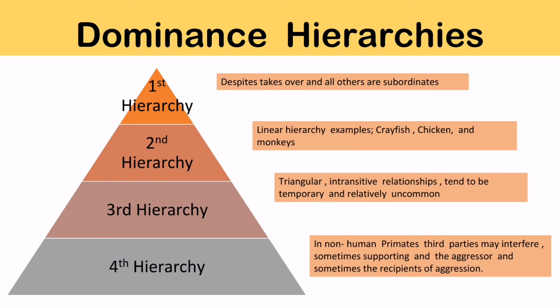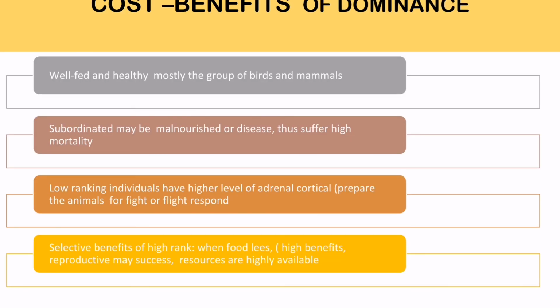The second is a linear hierarchy, with examples such as crayfish, chickens, and monkeys. The third is triangular, an intransitive relationship that tends to be temporary and relatively uncommon. In the fourth, in non-human primates, third parties may interfere, sometimes supporting an aggressor and sometimes the recipients of aggression.